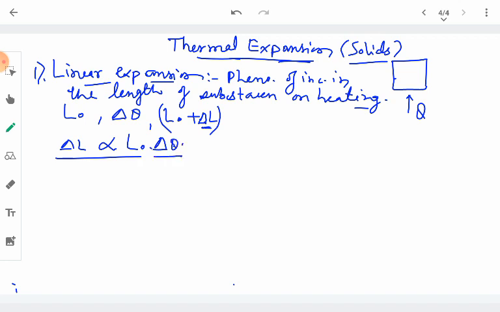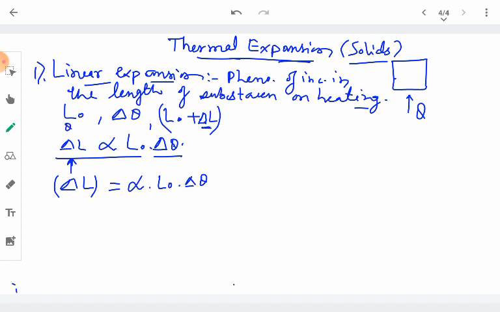So more change in temperature means more increase in the length. From there we get the equation: delta L, which represents the increase in the length, is equal to alpha times L naught, the original length, times delta theta, the temperature change.